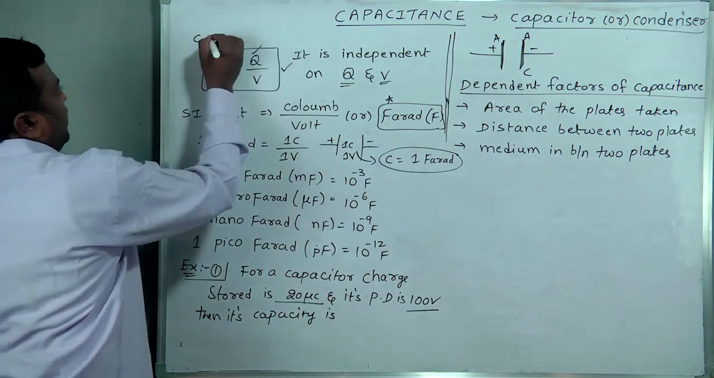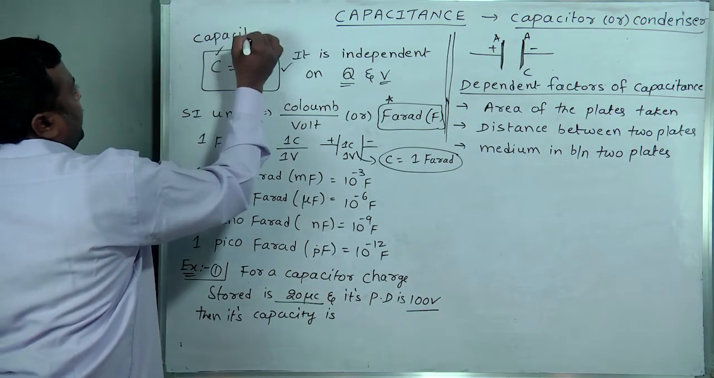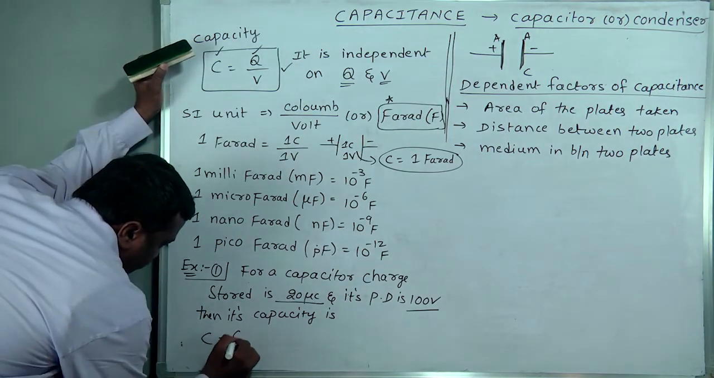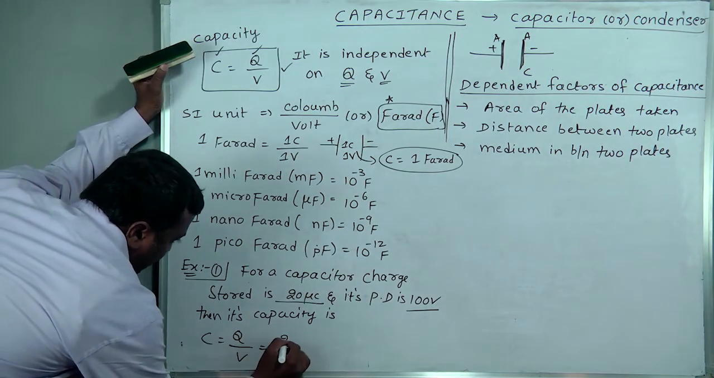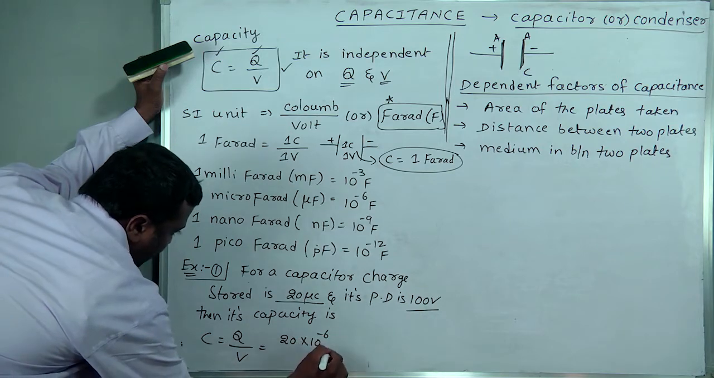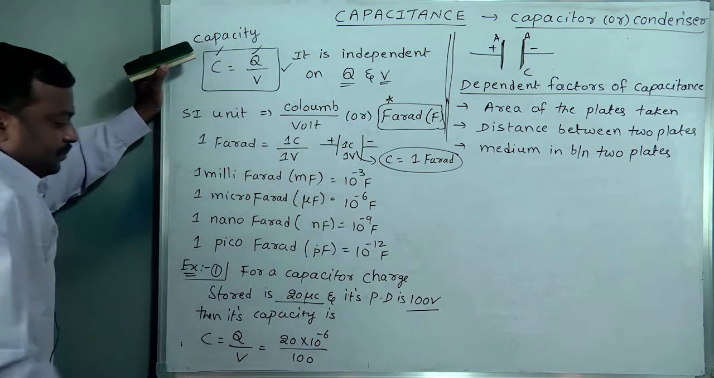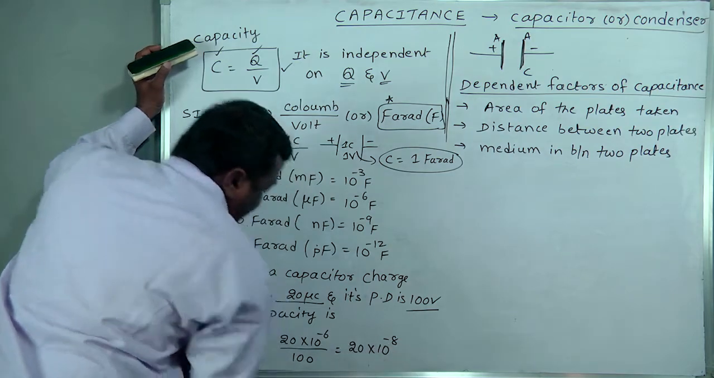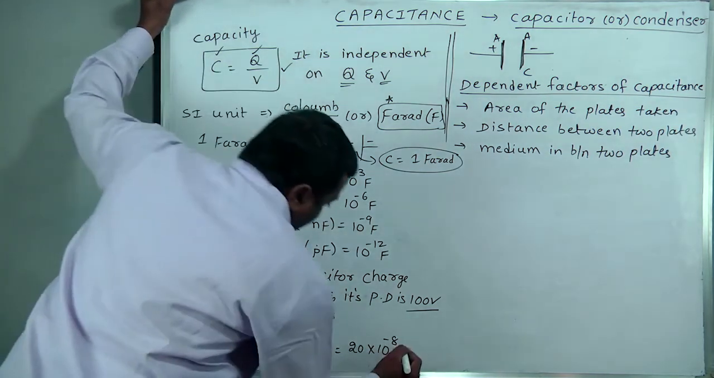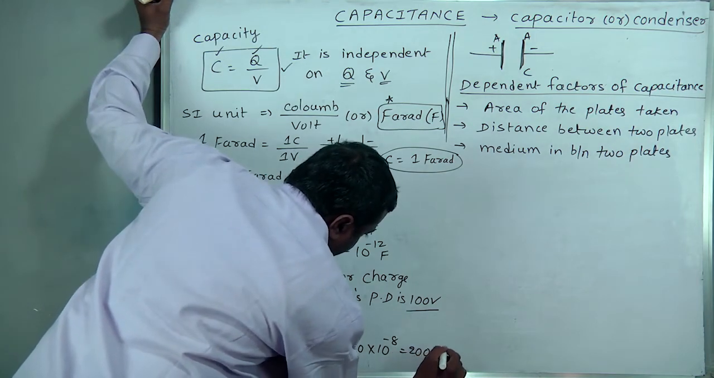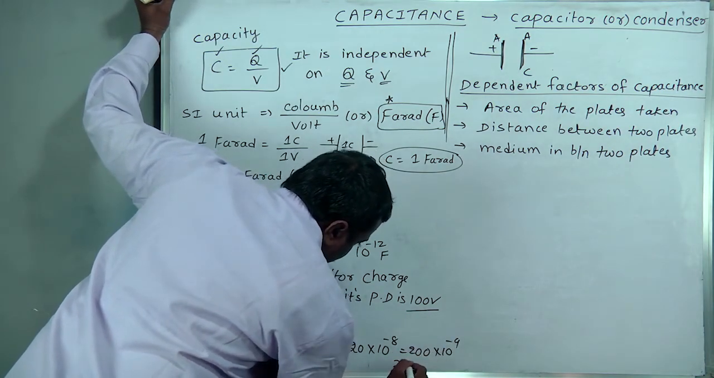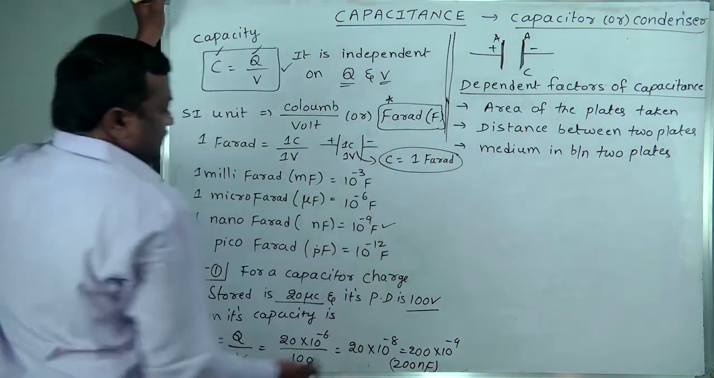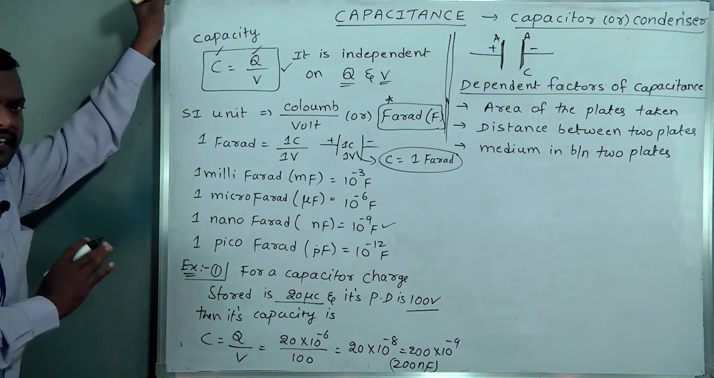This formula you remember: capacity of a capacitor is C equal to Q by V. Substitute C equal to Q by V directly. Q is 20 microcoulomb, so 20 into 10 to the power minus 6 by 100. It goes to 20 into 10 to the power minus 8. So it can be written as 200 into 10 to the power minus 9, so 200 nanofarad. Simple first model, basic model.